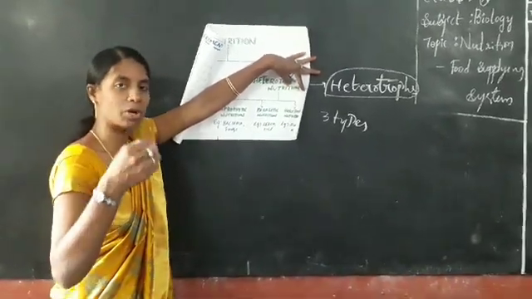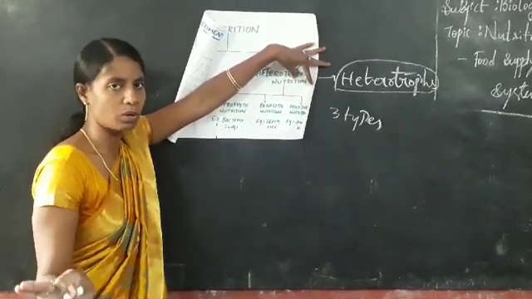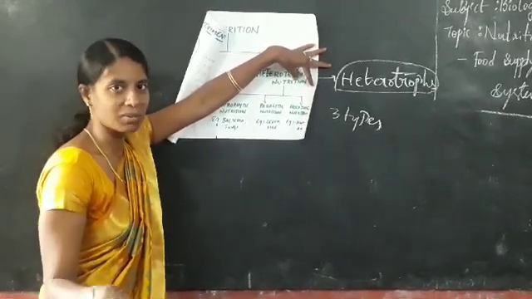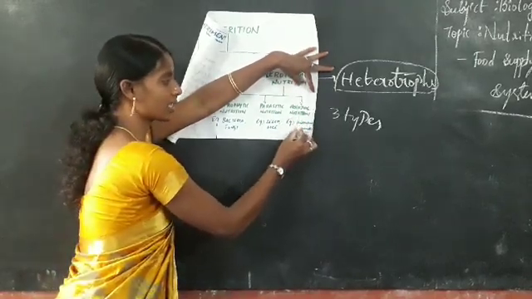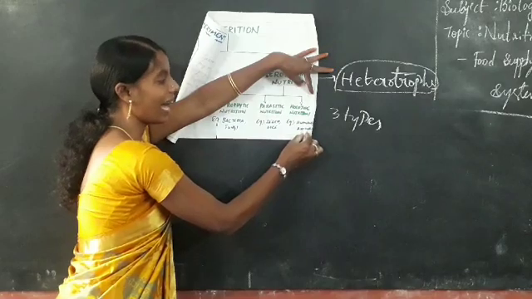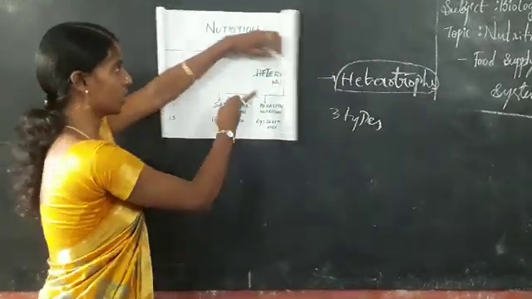Later it is absorbed, and waste materials are released through the excretory system, which is called defecation. Examples of holozoic nutrition are human beings and animals. This is the main topic in nutrition.